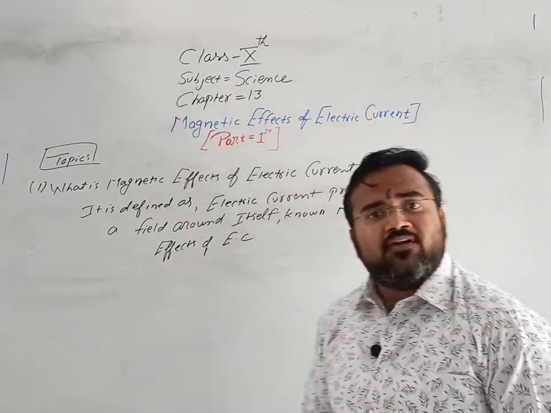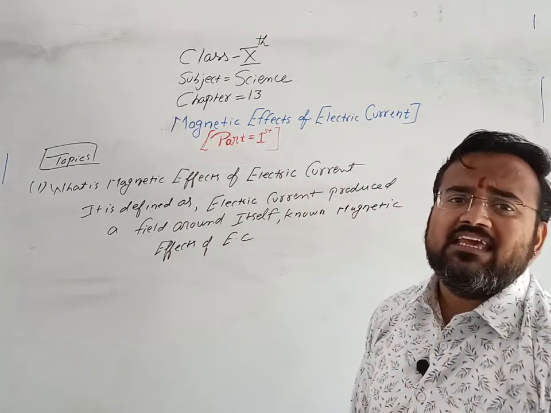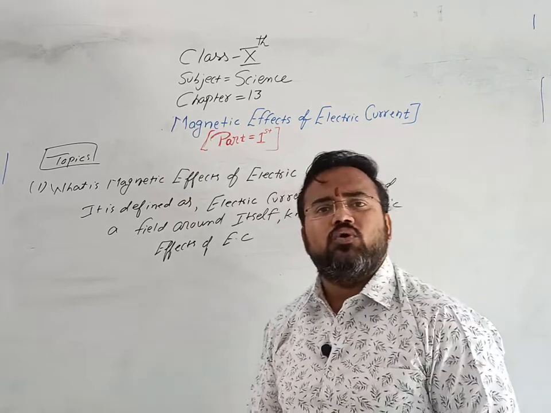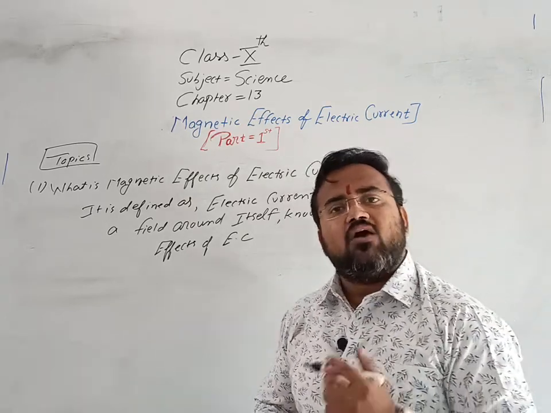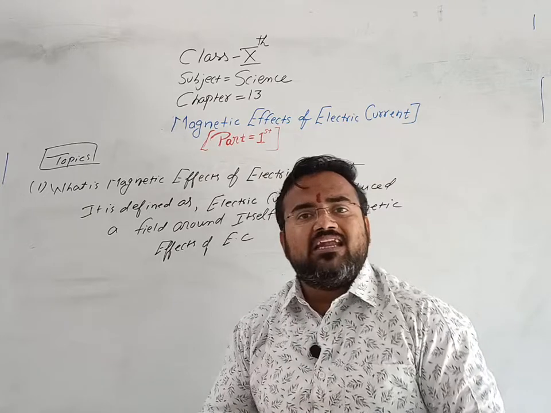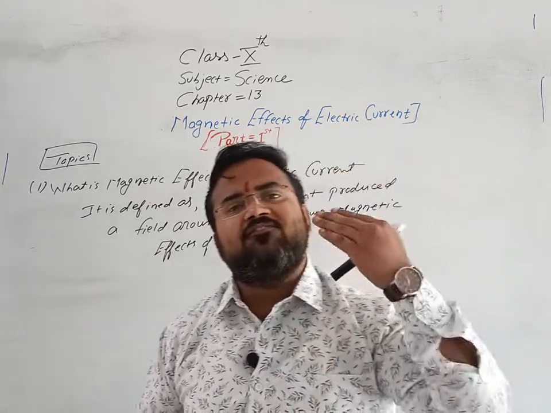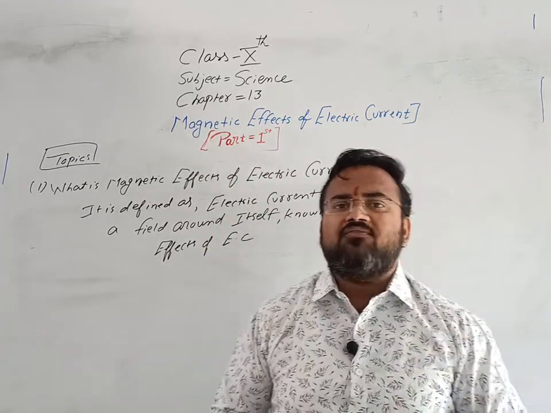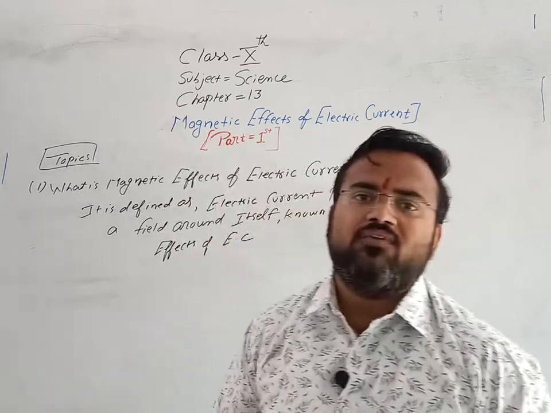Okay, what is magnetic effect of electric current? Whenever any current is passed through a conductor, then around the conductor a magnetic force is generated, a magnetic field is generated. That magnetic field is known as magnetic effect of electric current.